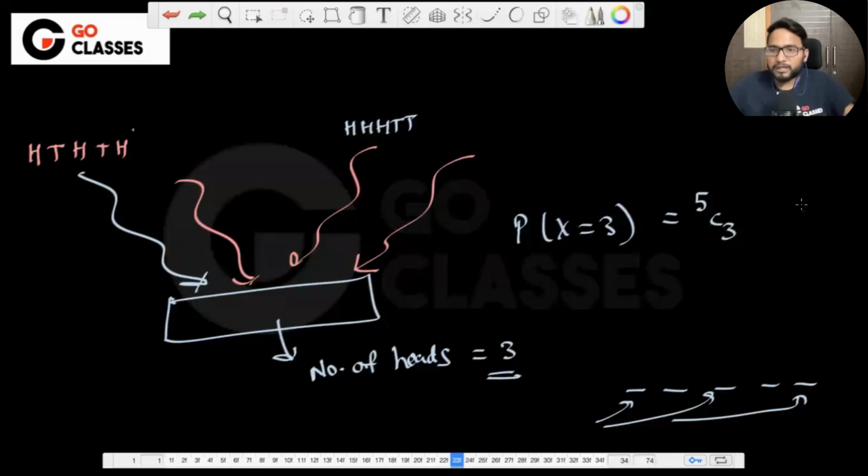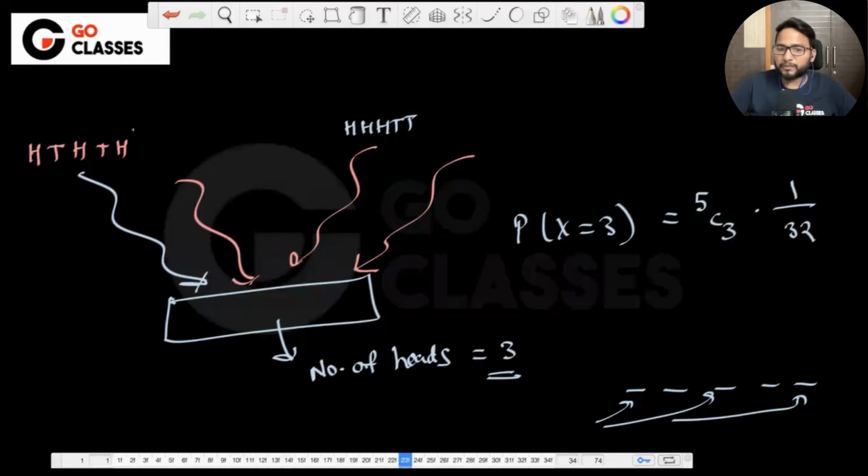And for just one sequence, what is the probability? 1 upon 32, right? Is this okay to everyone? Okay, you might not be very comfortable because you have not seen permutation and combination and combinatorics. But once you see combinatorics, then you will be comfortable. For now, just try to understand with your little bit of 12th class information about permutation and combination. Otherwise, you will get to study that in discrete mathematics again, right?